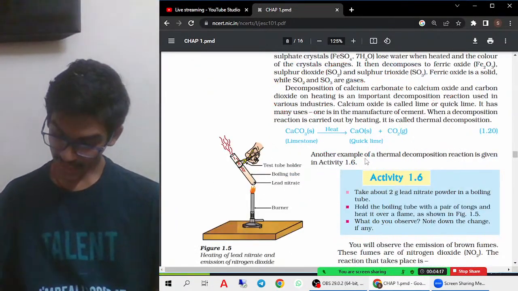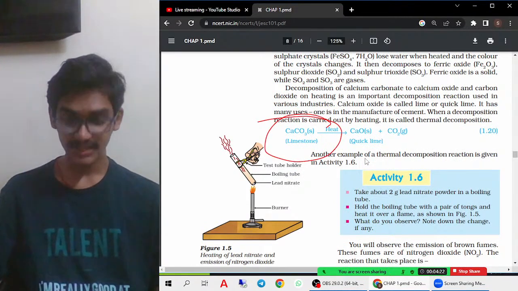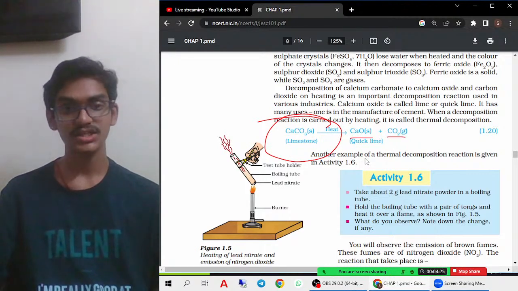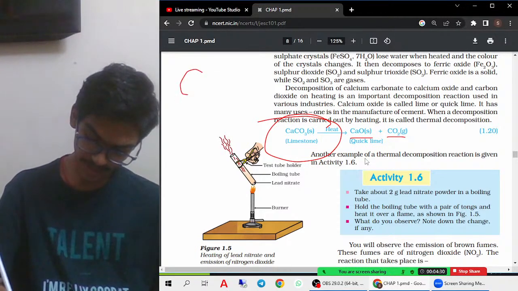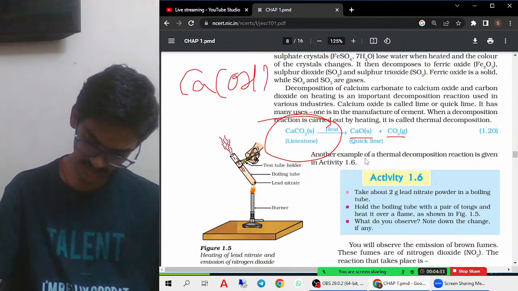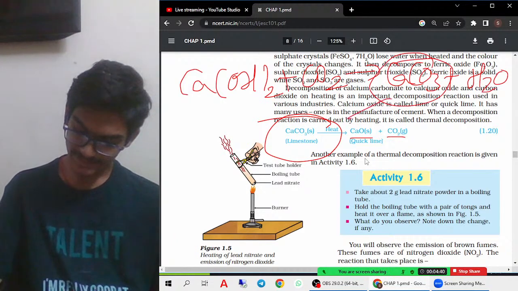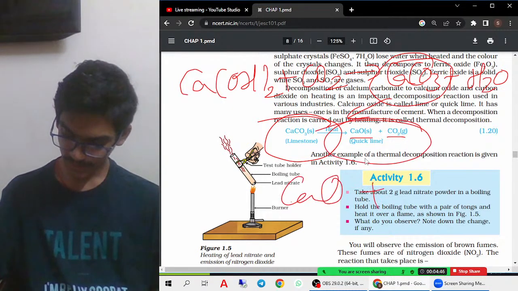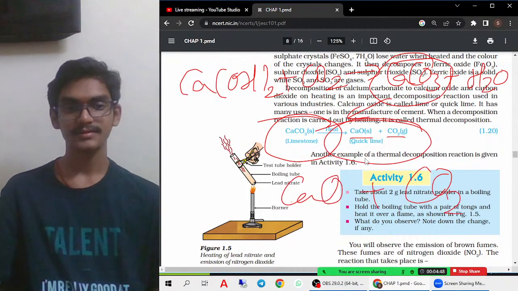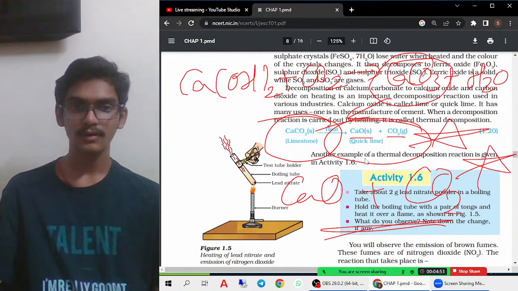Next, a very important reaction: calcium carbonate. When calcium carbonate is heated, it forms calcium oxide and carbon dioxide. You must remember that. For example, in the earlier reaction I showed calcium hydroxide reacting with carbon dioxide to form calcium carbonate and water. But here, when this product is broken down, it forms calcium oxide and carbon dioxide gas. You must remember this. Very, very important from the examination point of view.